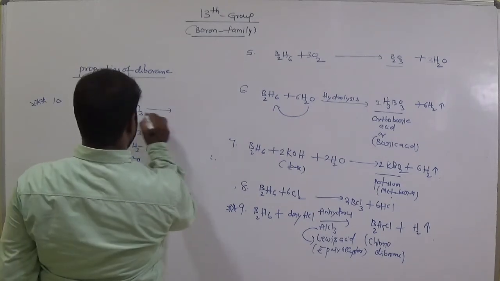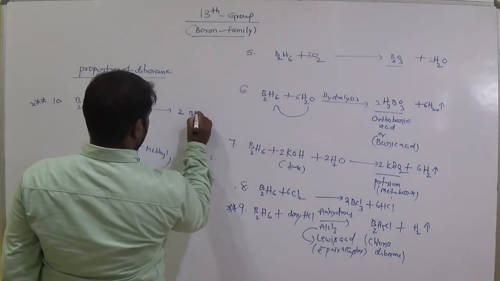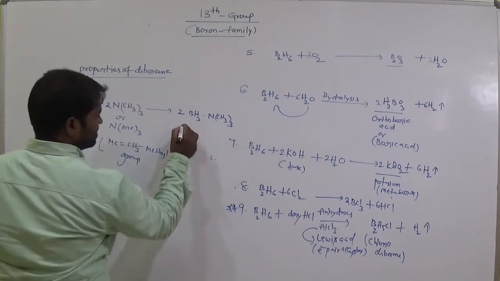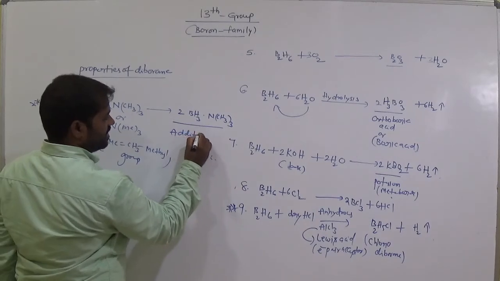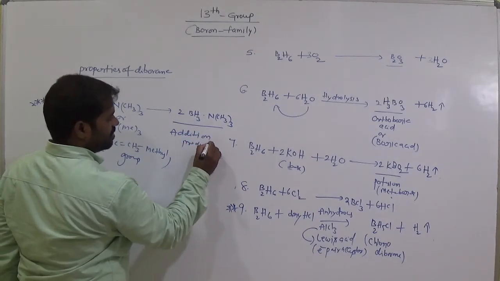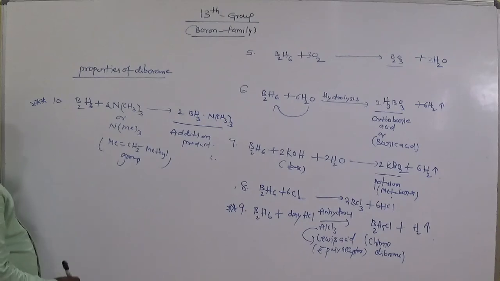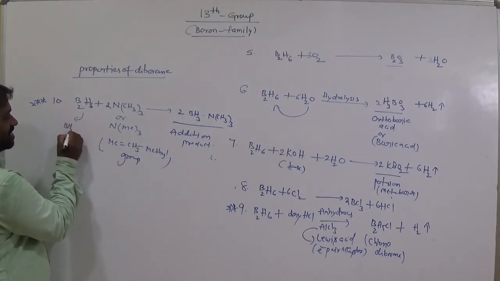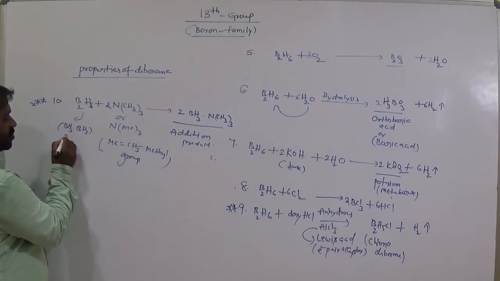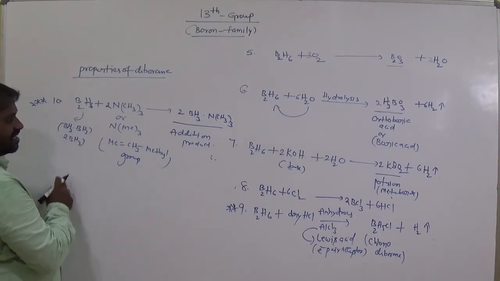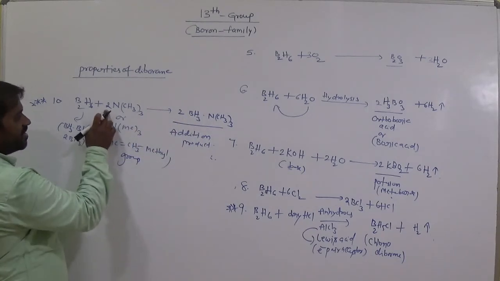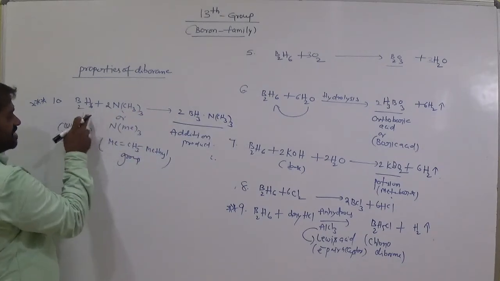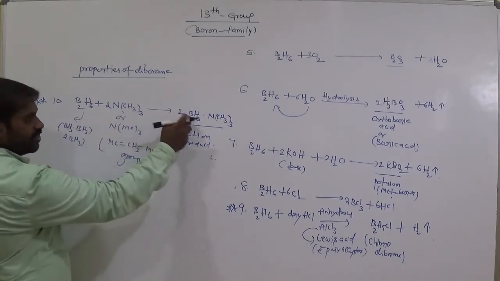Okay, and 2BH3·N(CH3)3. This is an addition product. What we call it is addition product. Remember this, so easy to remember. B2H6 can be written as 2BH3, am I right? So write these 2BH3 here. How many? 2 moles of N(CH3)3. B2H6 written as 2BH3, so easy to balance.